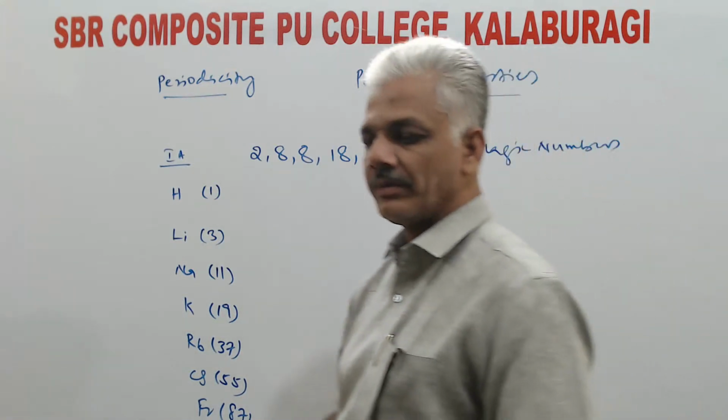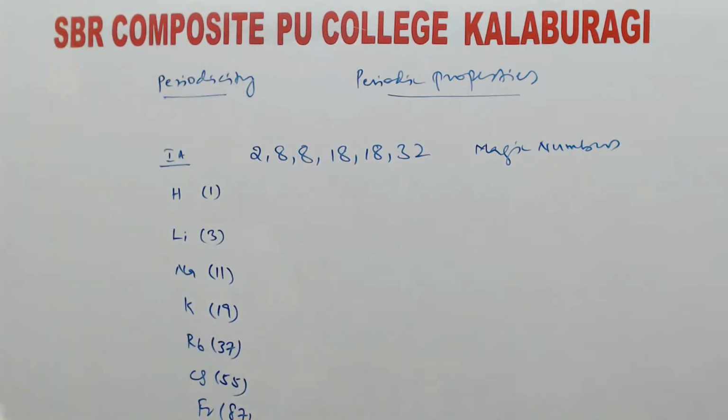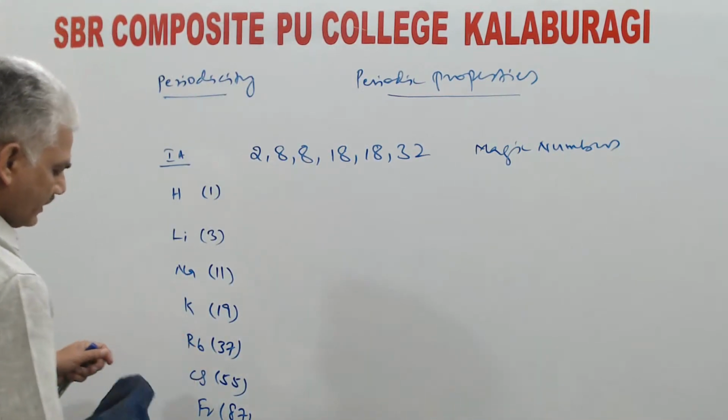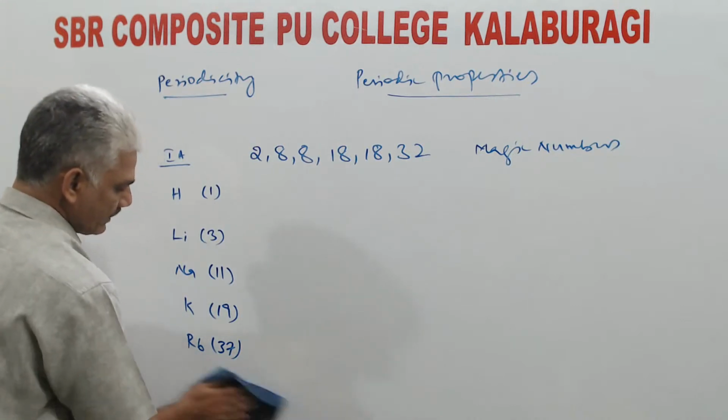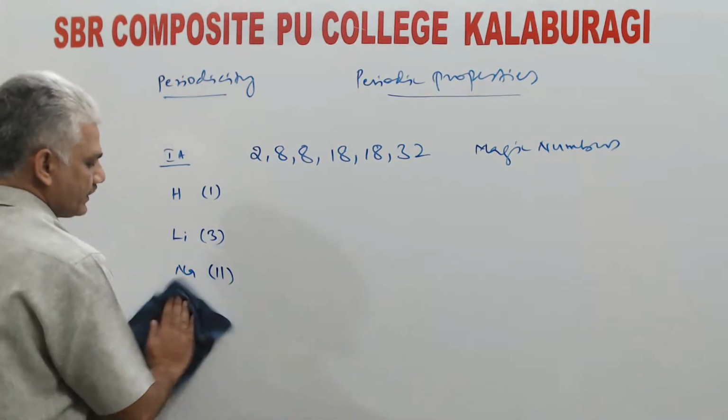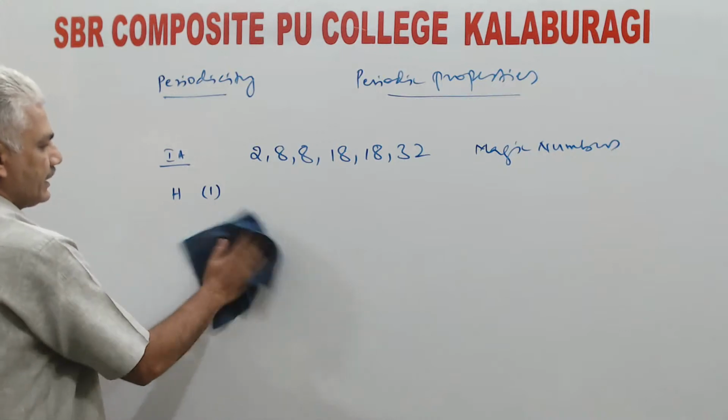So in total, how many periodic properties are there? That we have to study in detail. Some of these properties maybe you came across at school level itself. So here we will study them in detail.